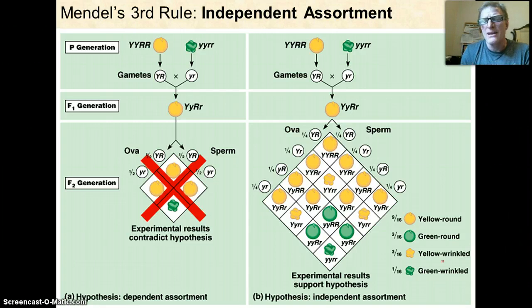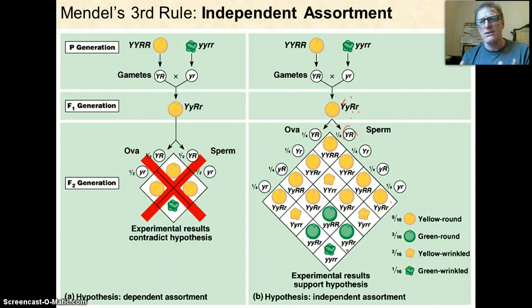Well, again, today we know that these different traits are on different chromosomes. So during meiosis, they all segregate independently. What that means is that they assort independently. So for example, we don't just have the dominant yellow and round staying together, right? We might have the yellow and the round. We might have the yellow and the wrinkled. We might have the green and the round, or we might get the green and the wrinkled. So what we're showing here are all the different possibilities within the sex cells, the sperm and the egg, and when we combine them through fertilization, we have all of these different possibilities.